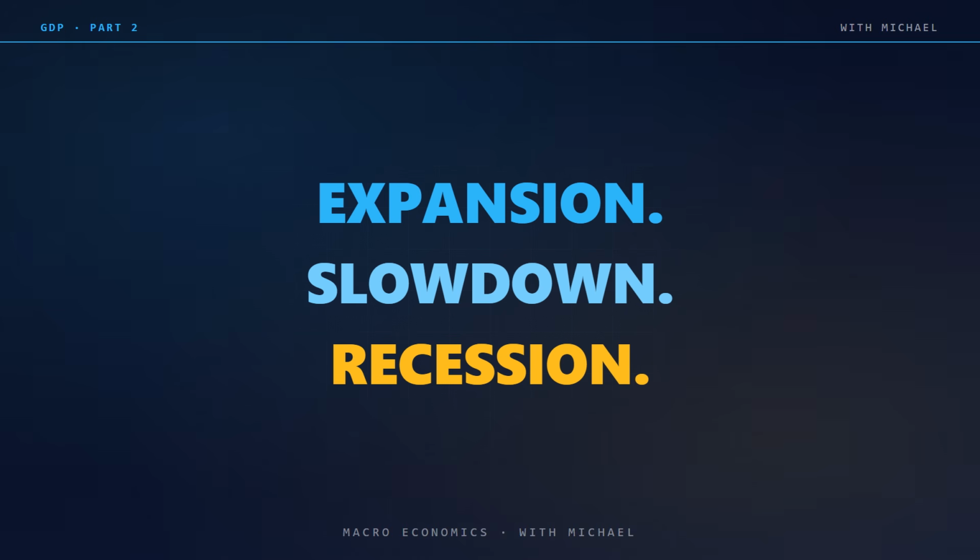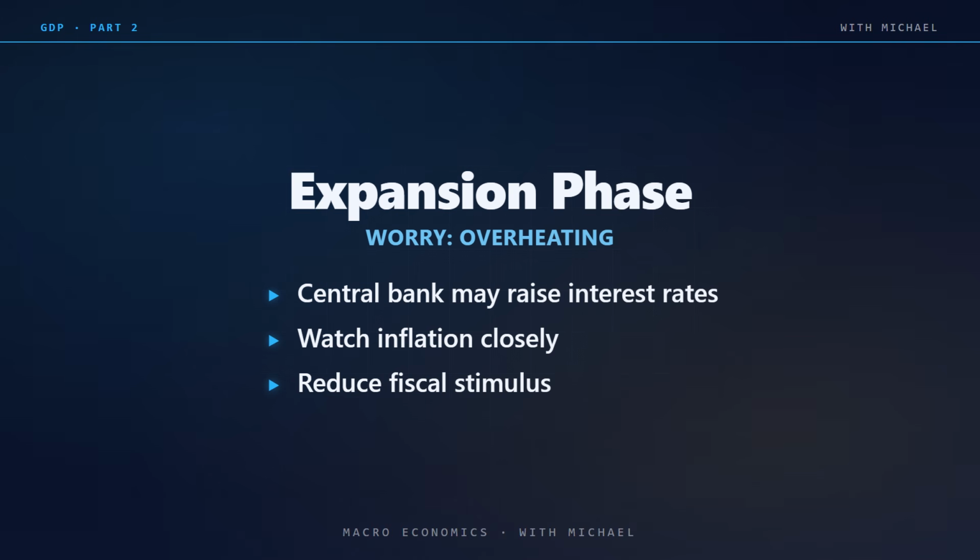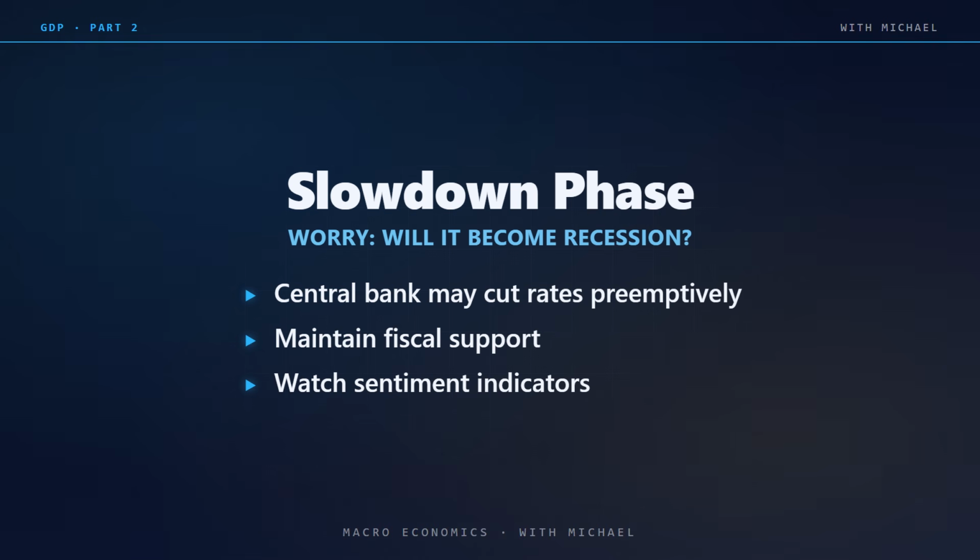Section 4. Why this matters for policy. The distinction between expansion, slowdown, and recession is not just academic. It drives policy responses. During an expansion, central banks worry about inflation. They may raise interest rates to prevent overheating. During a slowdown, central banks worry about whether the slowdown will become a recession. They may cut rates preemptively. During a recession, central banks aggressively cut rates and may launch quantitative easing. Governments roll out stimulus packages. Unemployment insurance expands. The phase of the cycle determines which policy tools are appropriate.